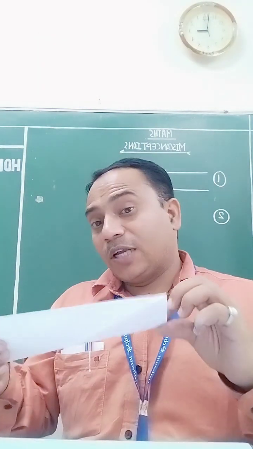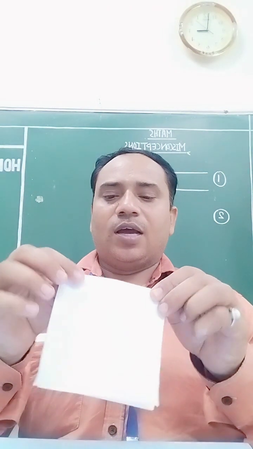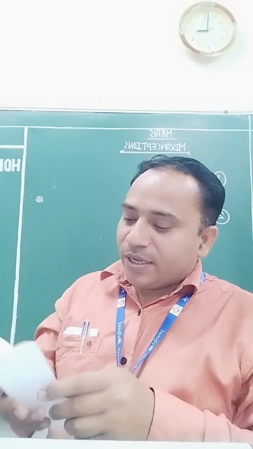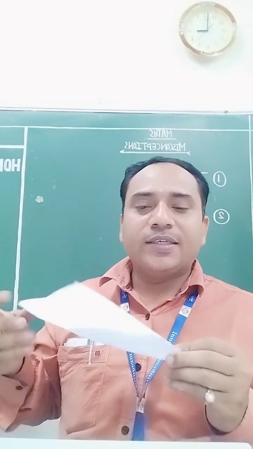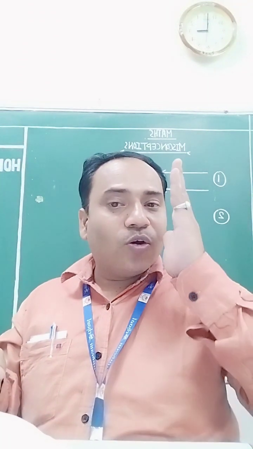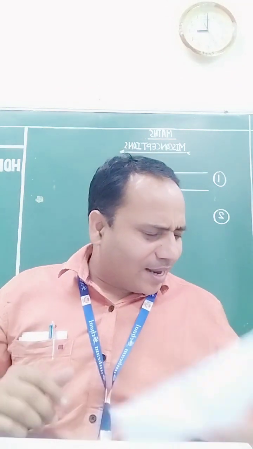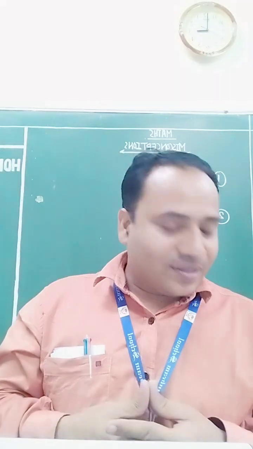So a rectangle has no line of symmetry along the diagonal, but a rectangle has two lines of symmetry. One is this and one is this. So 4 lines of symmetry is totally wrong. This is a very big misconception. To clear this concept of 4 lines of symmetry according to the diagonal, the student will understand where they are making the mistake. We can fold the rectangular paper only horizontally or vertically. So only 2 lines of symmetry. And similarly, there are many activities through which we can reduce maths misconceptions. So this is from my side.